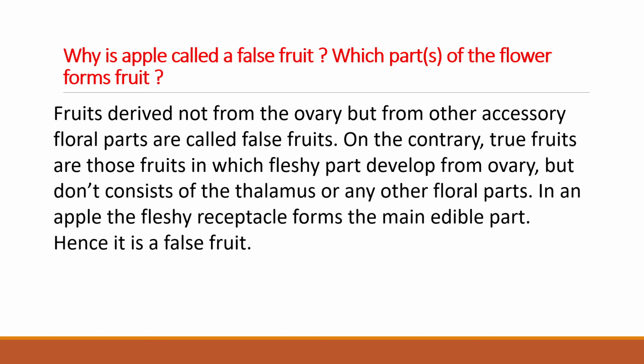It is not a true fruit. On the contrary, true fruits are those in which the fleshy part develops from the ovary and does not include the thalamus or any other floral parts. In an apple, the fleshy receptacle forms the main edible part. So apple is a false fruit.